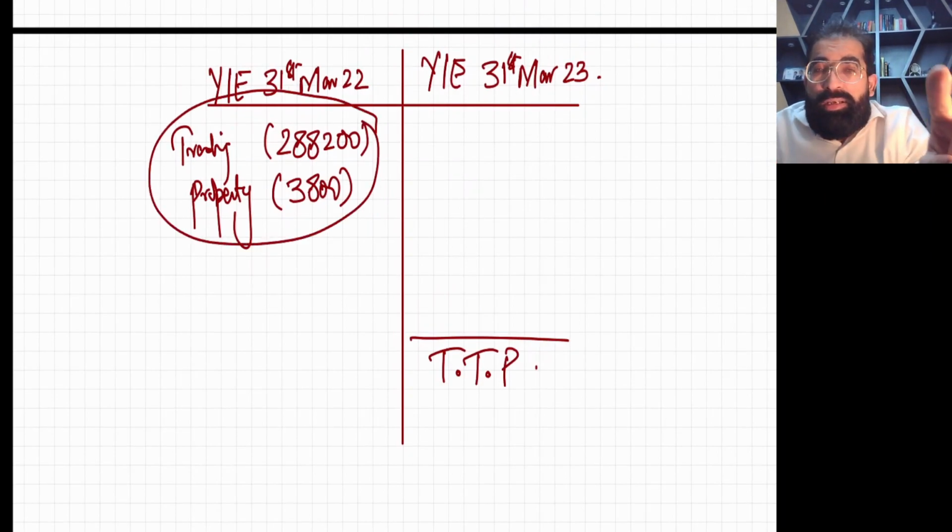If you go and read the law, or my slides of corporation tax, you will see it is written that unused trading loss and property loss can be carried forward to next year, and will set off against your future total profit.